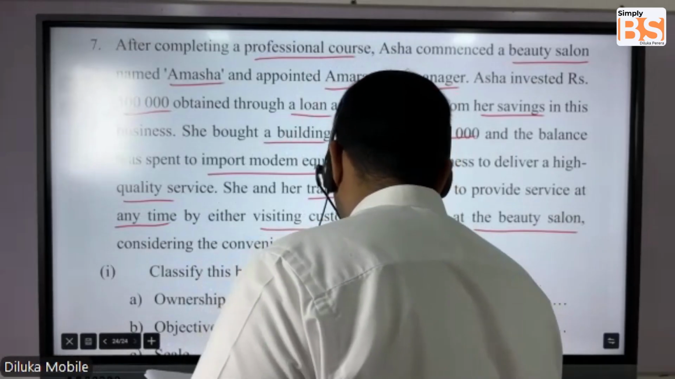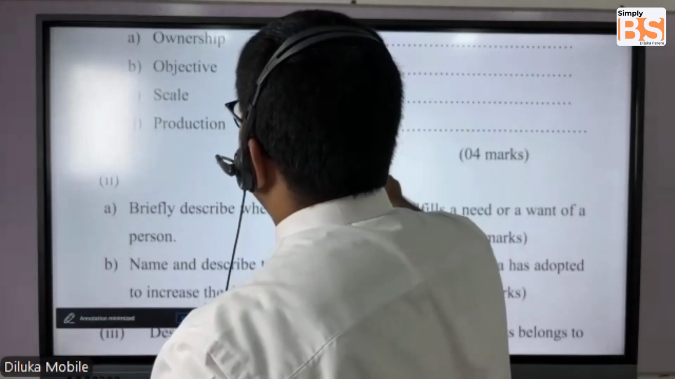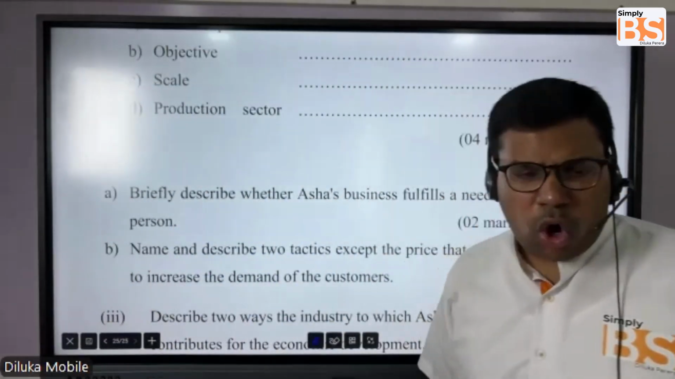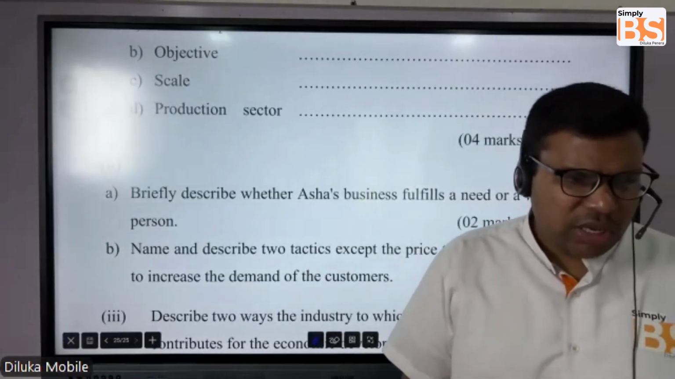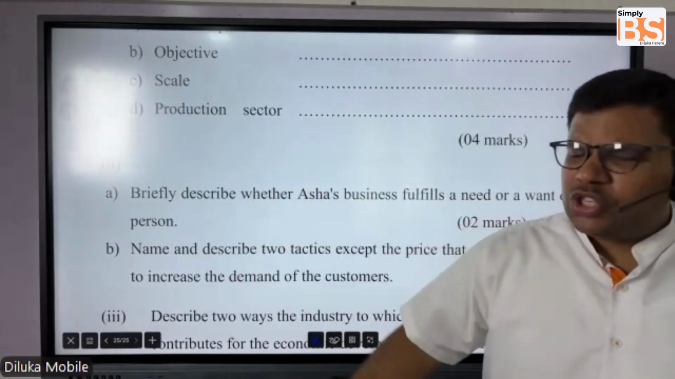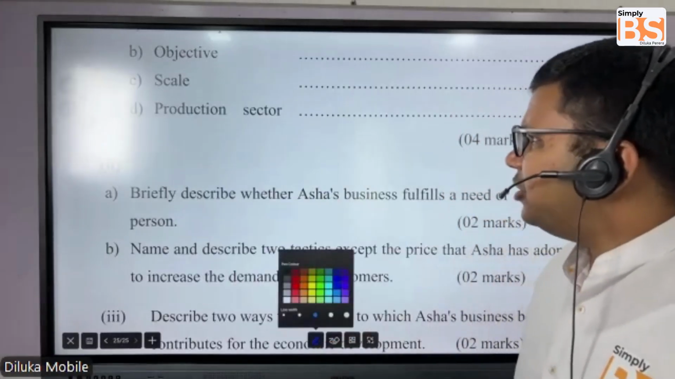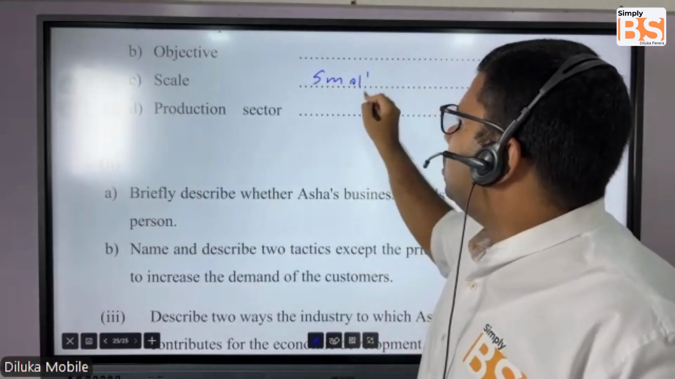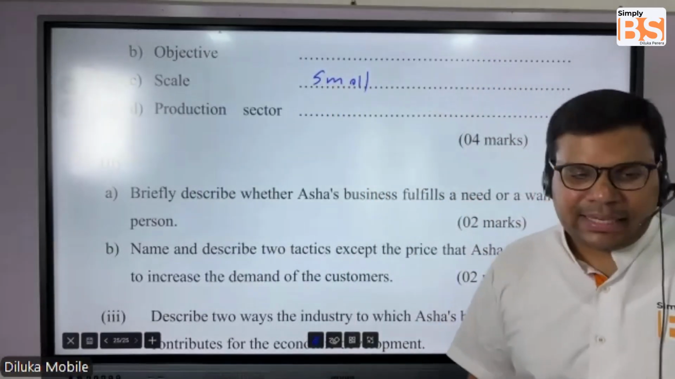Then scale of the business. What can you say? Is it small, medium, or large? It's very small, right? Very recently she started her business, and she has only a few employees. So it's a small scale business.